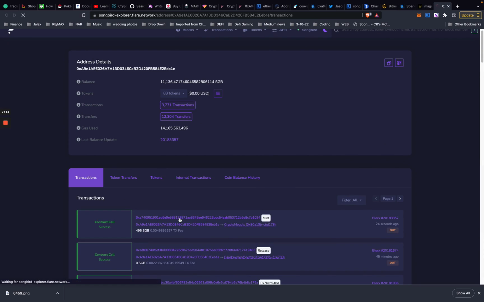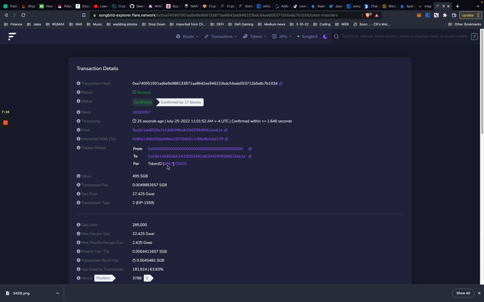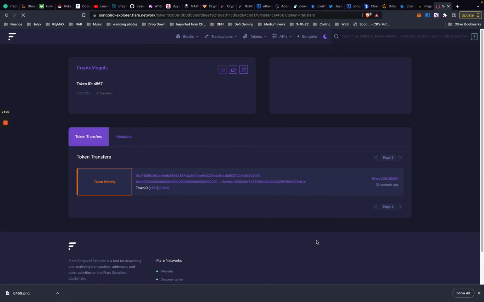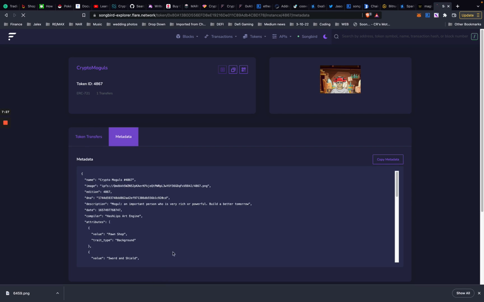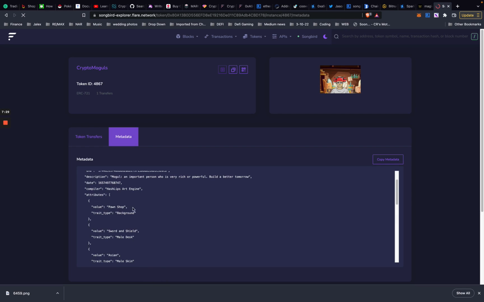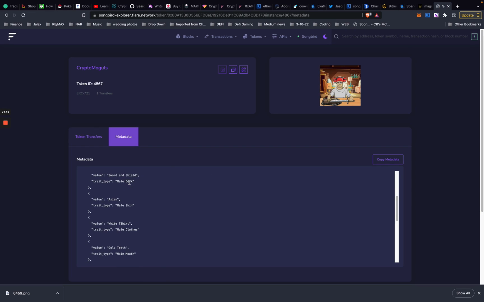Your latest transaction is that mint that just happened. You can see that it minted me token ID 4867. You can click on that token ID. The image should load here. Sometimes it takes some time. And you can also view the metadata, which has the trait list. So this one's cool. It's got a pawn shop background, sword and shield on the desk, no bobblehead, no side accessory, no earrings. Blue laser eyes, though, and a beverage hat, and gold teeth.